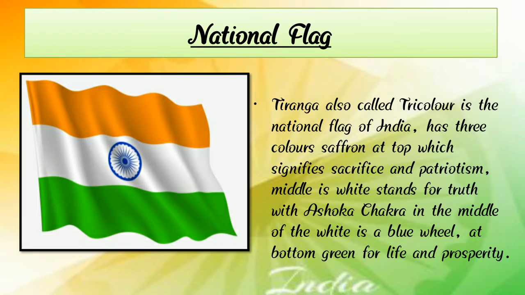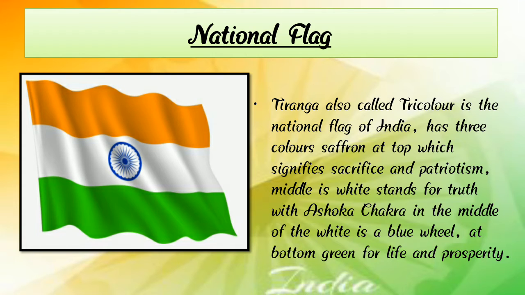The national flag, Tiranga, also called the tricolor, is the national flag of India and has three colors: saffron at the top, which signifies sacrifice and patriotism, and the middle is white, which stands for truth, and the Ashoka Chakra in blue is in the middle of the white, and at the bottom is green for life and prosperity.